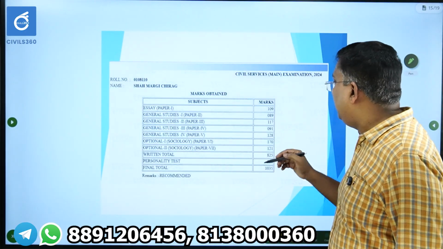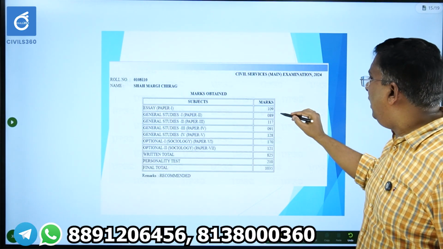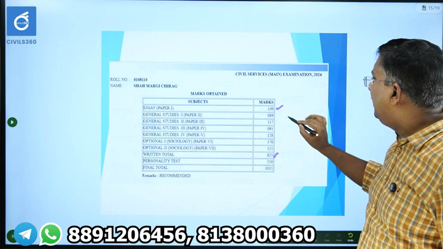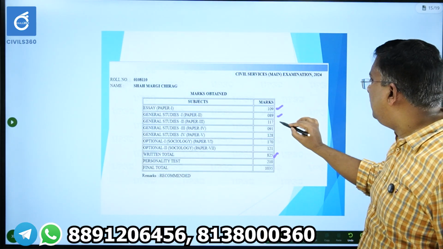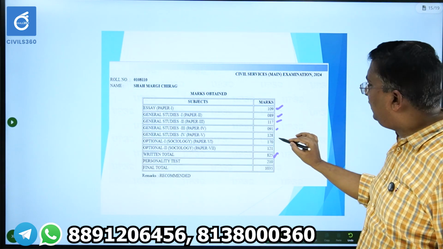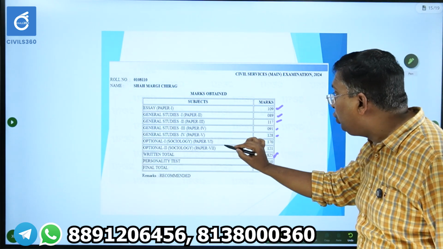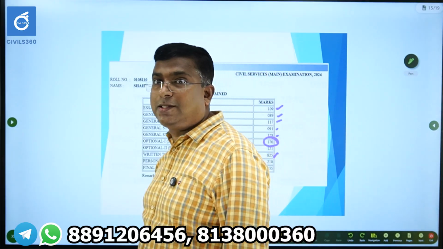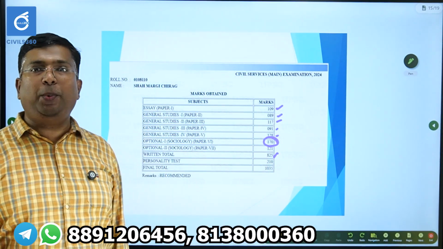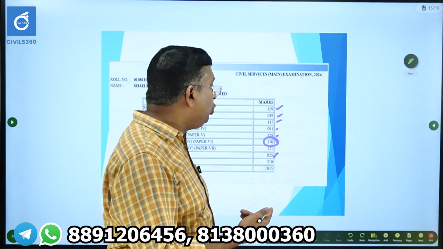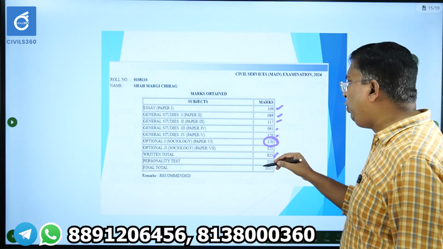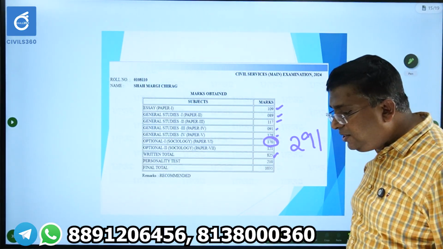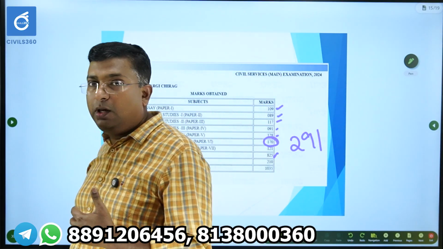Okay, the fourth ranker scored, as I told you, only 825, average marks. Essay and GS1 were average, GS2 good marks, GS3 and ethics fine, but optional sociology paper 1, 170 marks. Super. So he scored 291 in optional: 170 in paper 1 and 121 in paper 2, which is an okay mark. But 291 in optional.